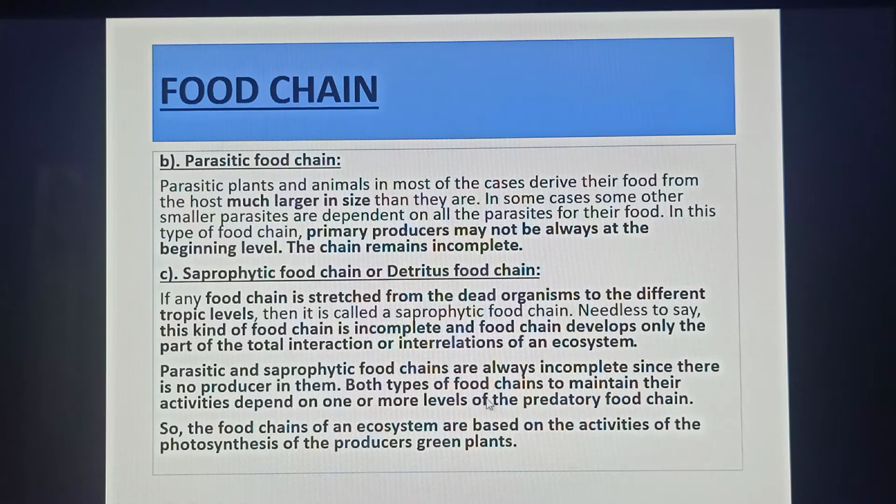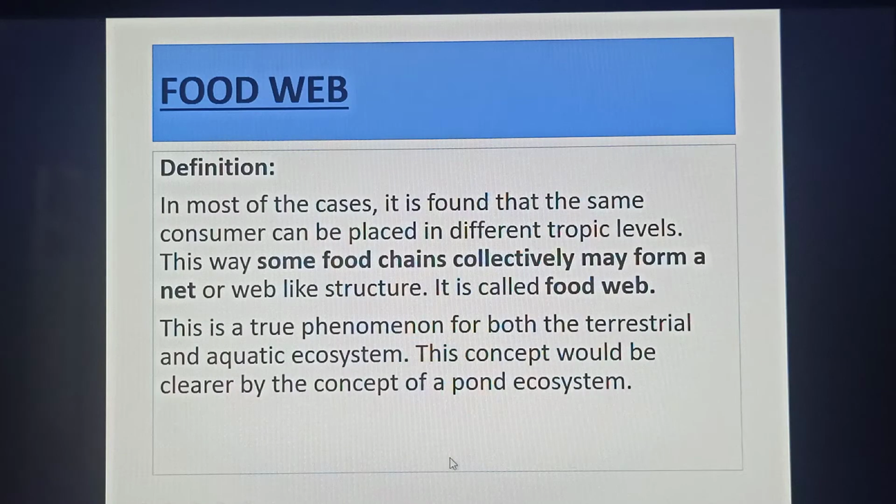Both types of food chains, to maintain their activities, depend on one or more levels of the predator food chain. That means parasitic food chains and saprophytic food chains are interrelated. That means they depend on the components of the predator food chain. So the food chains of an ecosystem are based on the photosynthesis activities of the producers, green plants.